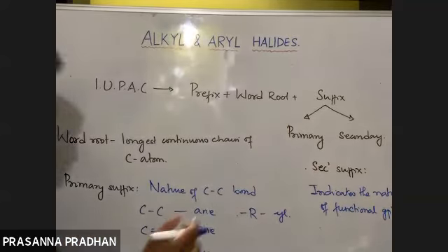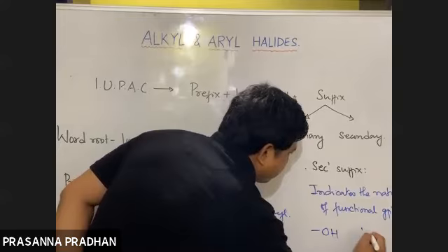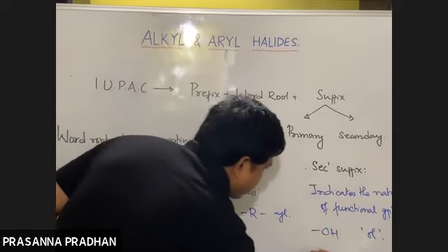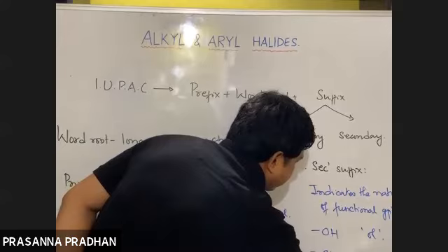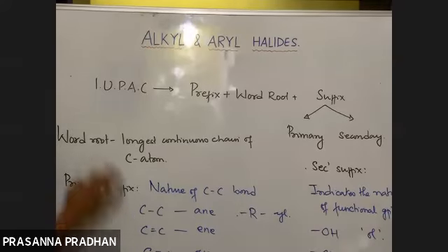As for example, if there is an alcoholic functional group OH, what is the secondary suffix used? Ol. We know this. If there is an aldehyde, what is the secondary suffix used? Al, etc. We will be doing this as we proceed to the other chapters. So primary suffix indicates the nature of carbon-carbon bond, and secondary suffix indicates the nature of functional group.